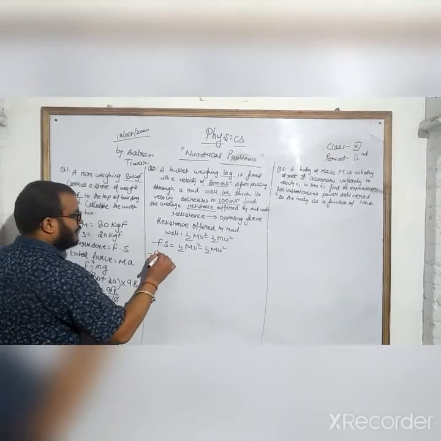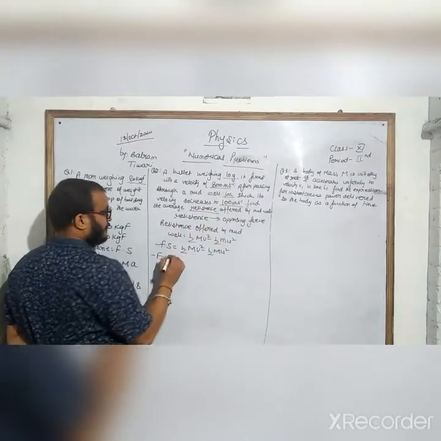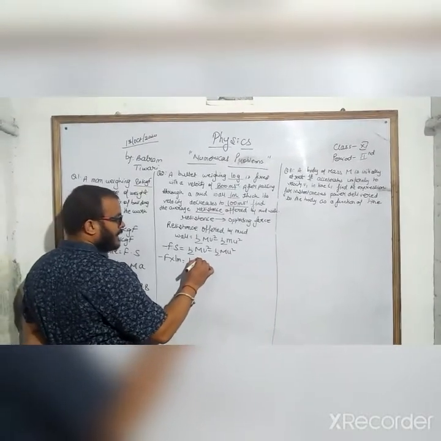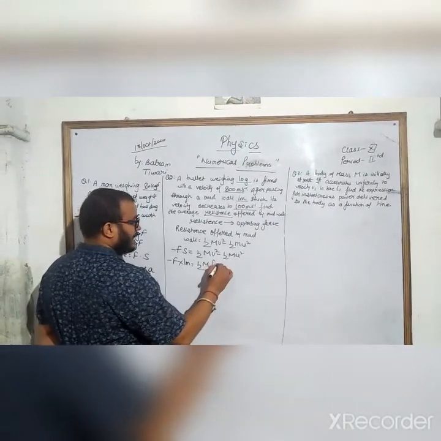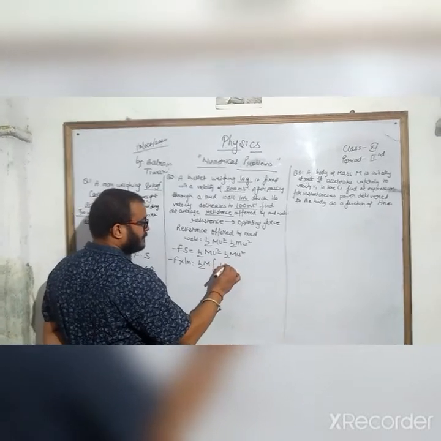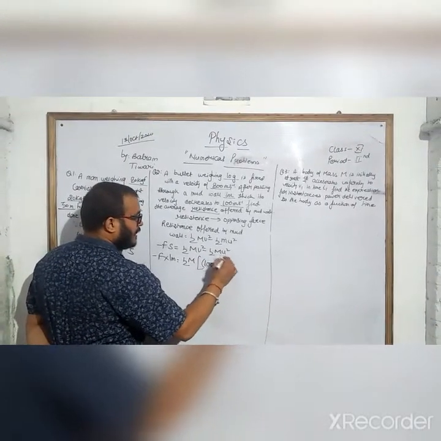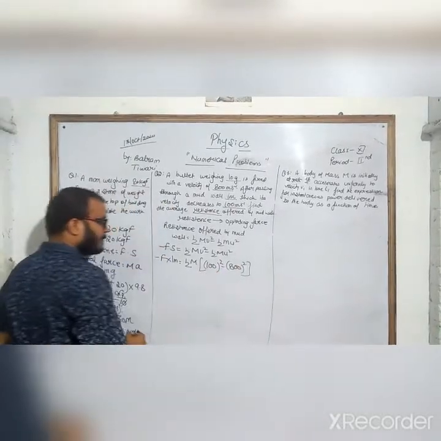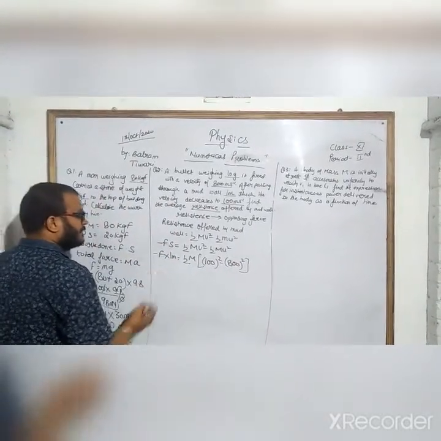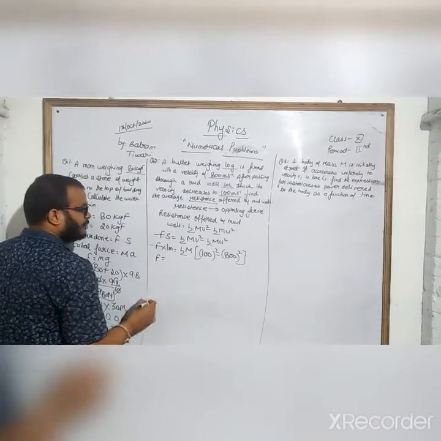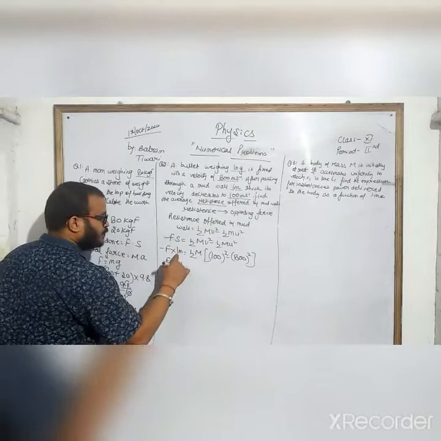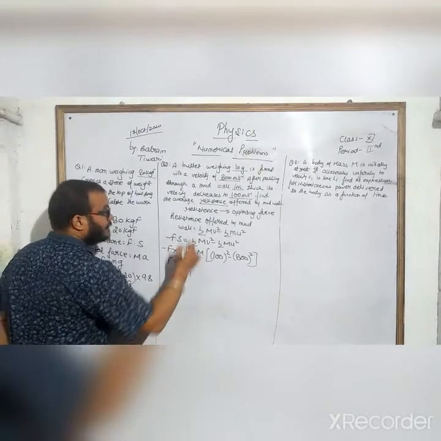So F into the 1 meter wall equals half m, taking m as common, v squared minus u squared, where v is 100 and u is 800. The negative sign transfers, so the sign changes.